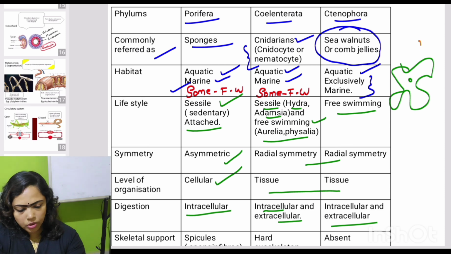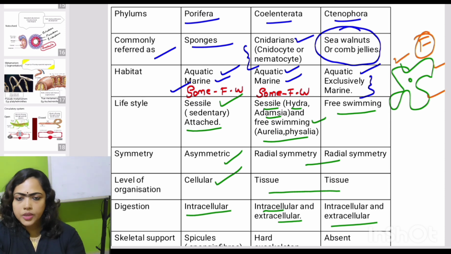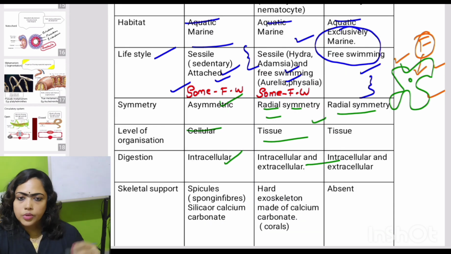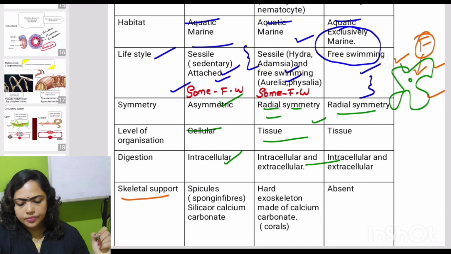But when we consider amoeba, for example, whenever any kind of food particle reaches near its body surface, what happens? It just extends its pseudopodia, right? These are the pseudopodia, and it extends them to drag food into itself, inside the cell, where it is digested. There the digestion is what? Intracellular. So in poriferans, digestion is intracellular, that means inside the cells. And in coelenterates and ctenophorans, there are some cells which can digest their food, and at the same time, these organisms are able to release enzymes externally.